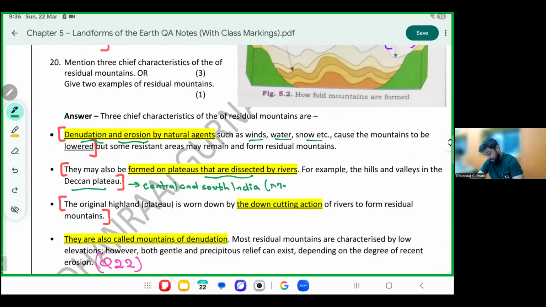Maharashtra is a part of the Deccan Plateau. We are a part of the Deccan Plateau. Please confirm, write it down there. Central and South India में Deccan Plateau है. Maharashtra is a part of the Deccan Plateau.